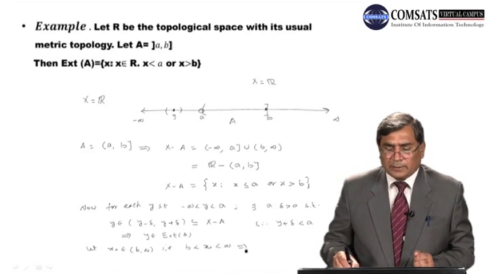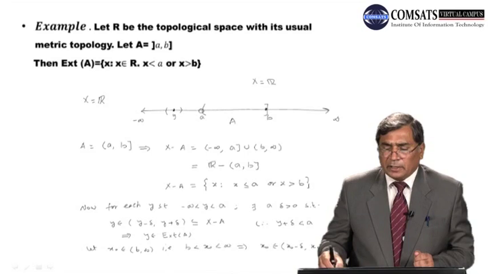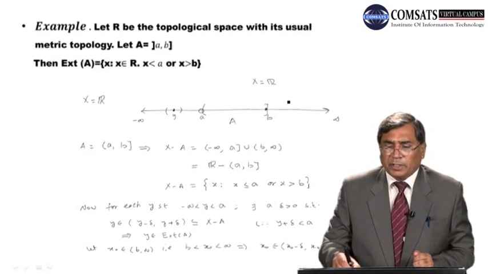So this implies x naught belongs to an open interval (x naught minus delta, x naught plus delta), and this is contained in X minus A. It means I am taking some point x naught over here.